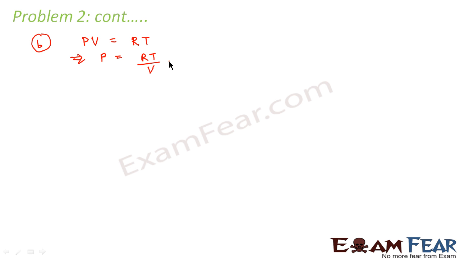So what are we trying to do here? Basically, we are aiming at writing the expression of V in terms of T. So we are converting P, that is pressure, in terms of T and V. Therefore, we can write the velocity as root over gamma into RT divided by rho into V. This can be written as gamma RT divided by density into volume.